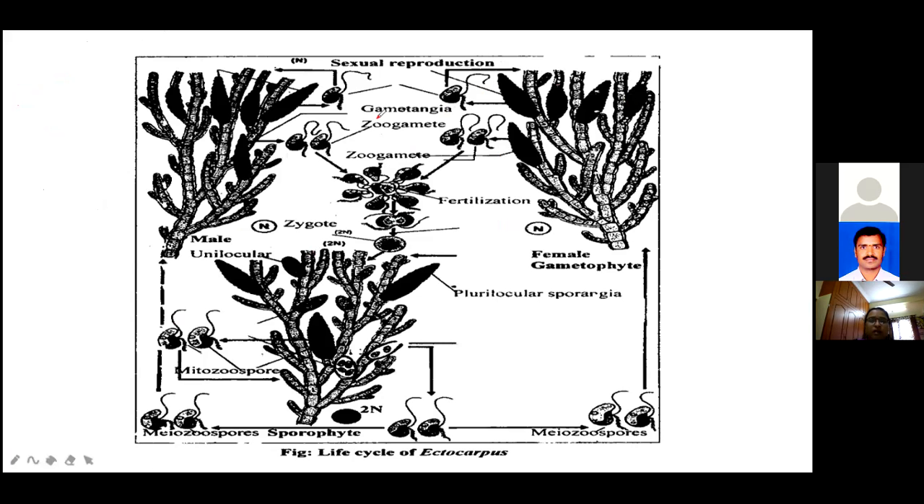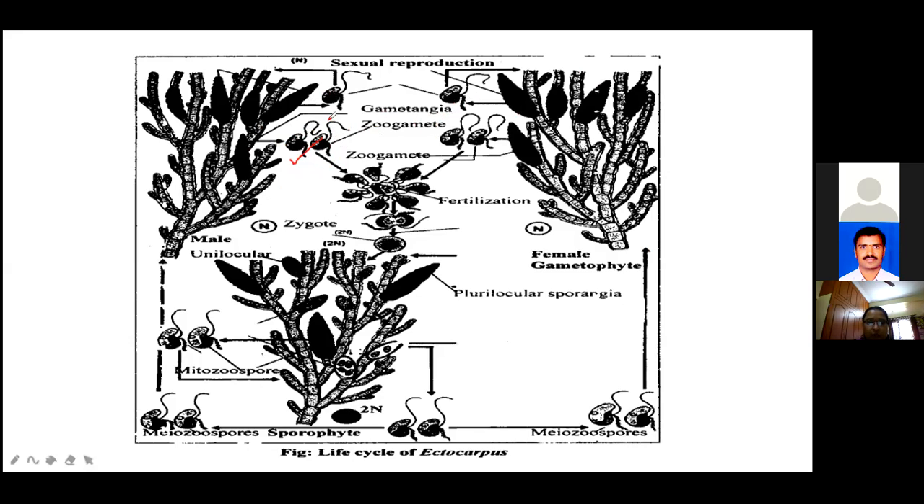See here, girls, this is sexual reproduction. This one is a male plant and this one is a female plant. The male one produces one type of gametangia, and the female one produces the other type of gametangia. In the male, there are a number of male gametes. After the gametangia, they produce the zoogametes.